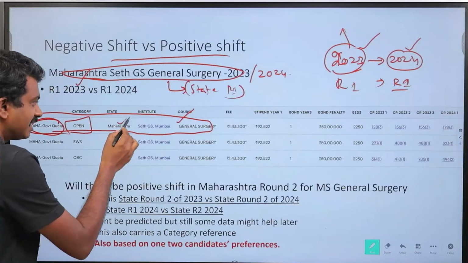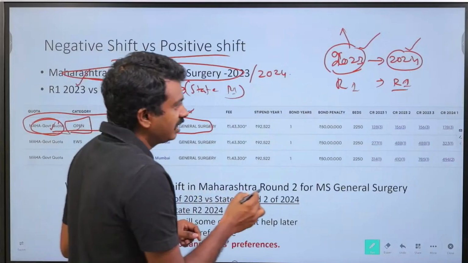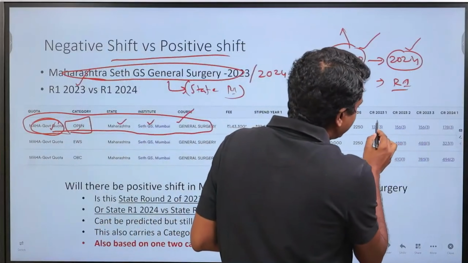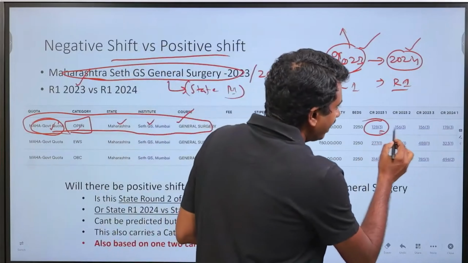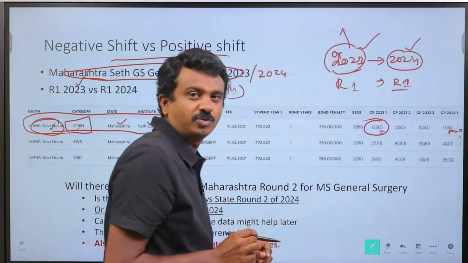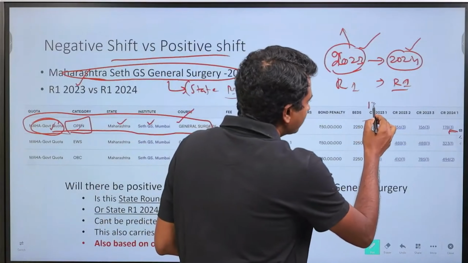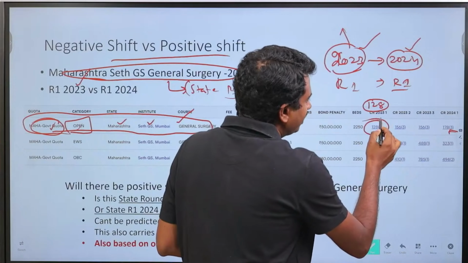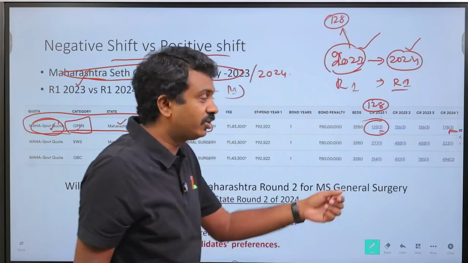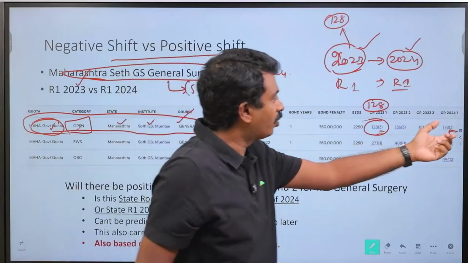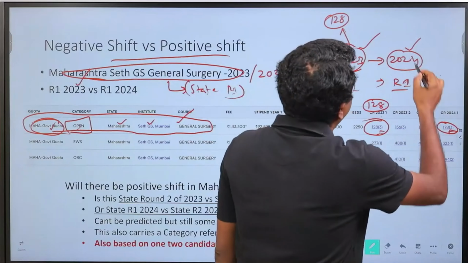So in State GS Mumbai, in general surgery under government quota open, in the state counselling, you had 3 seats in 2023 round 1 in general category, and again 3 seats in 2024 round 1. Now where did this close? This we have taken the state rank. This closed at state rank 128 in 2023 round 1. So 128 was the last rank candidate to take up this particular seat. Now here it closed at 178 in 2024 round 1.